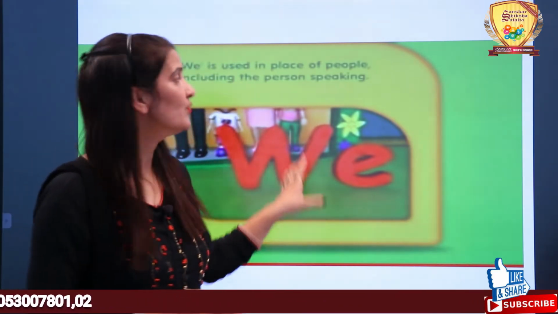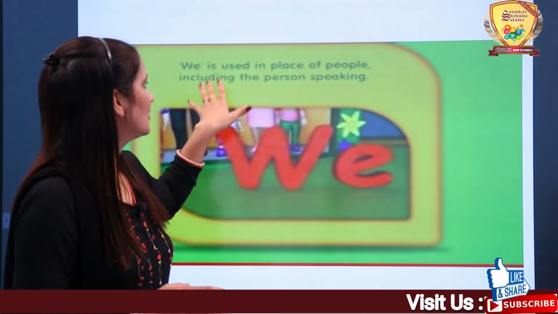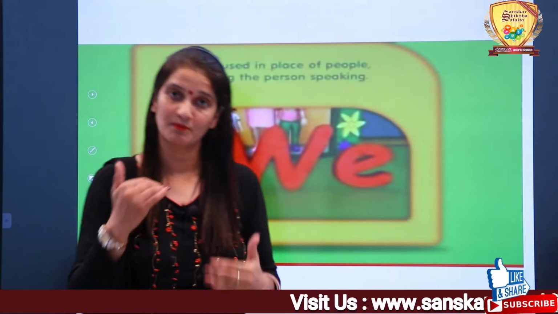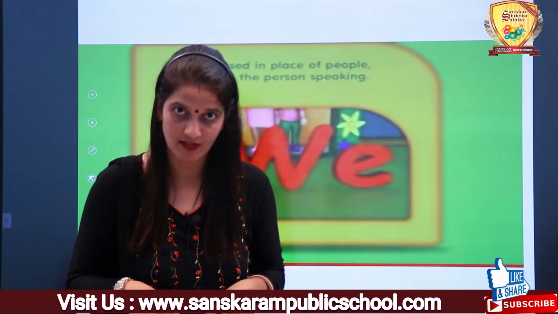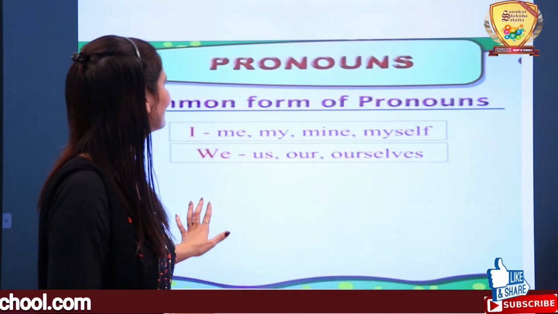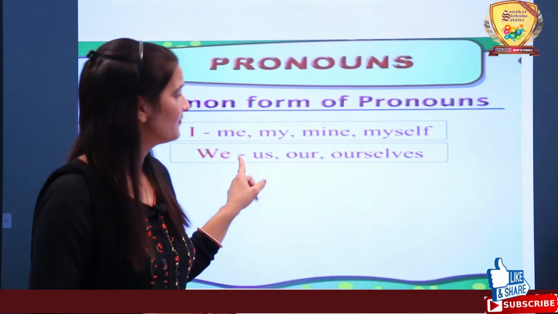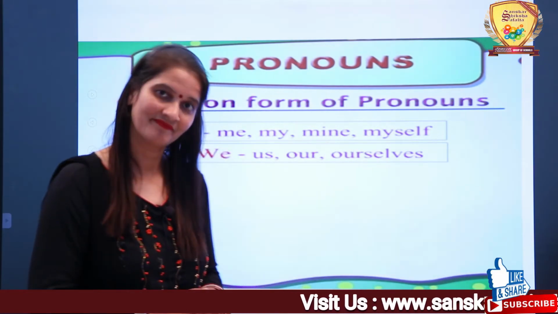With the speaker, with myself, we can say we. We means I am also present there. In the we family, there are us, ourselves. Got it?